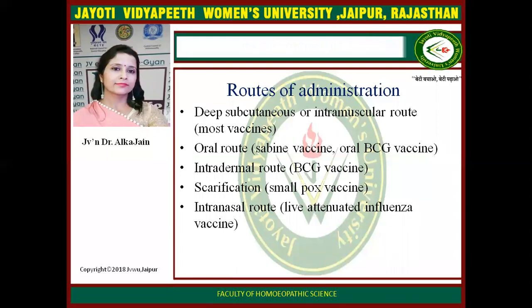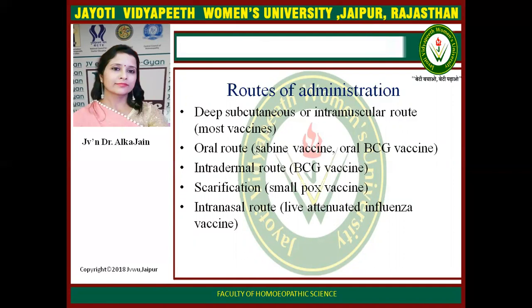Now there are the different routes of administration for these immunizing agents for the purpose of vaccination. The first one is deep subcutaneous or intramuscular route, and these are the most popular routes for vaccines. Oral route, like in Sabin vaccine or oral polio vaccine, OPV, and oral BCG vaccines. Also, vitamin A doses are given orally. And rotavirus is also given orally.